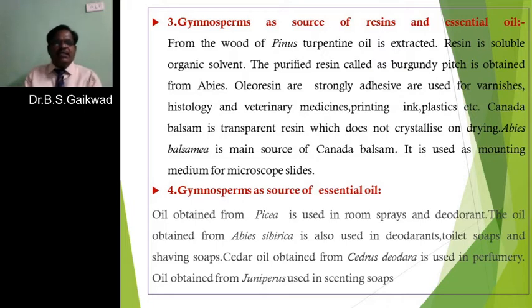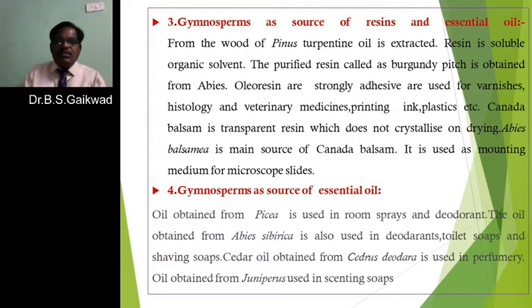The next economic importance of the gymnosperms is that they are used as a source of essential oil. That is, oil obtained from the Picea is used as a room freshener. Room freshener in the sense of a deodorant-like material.